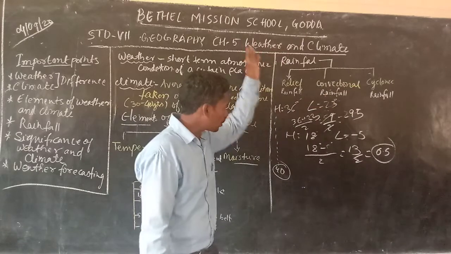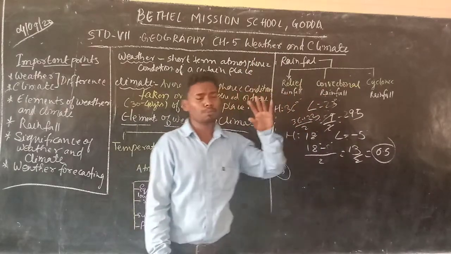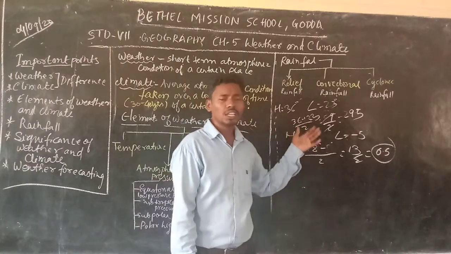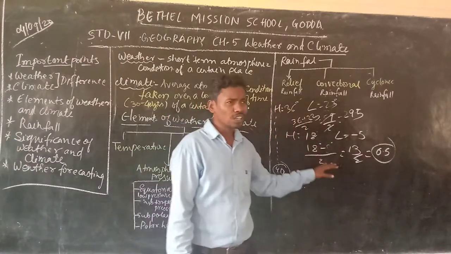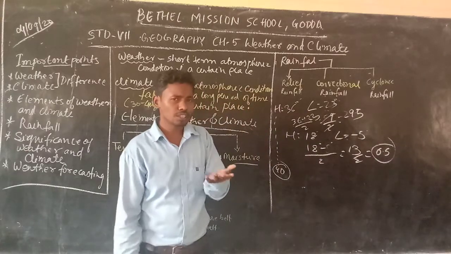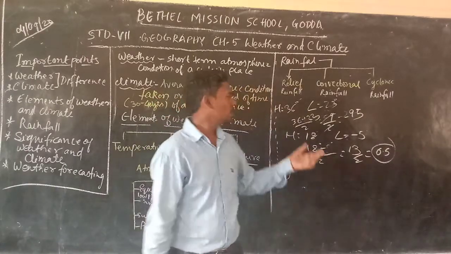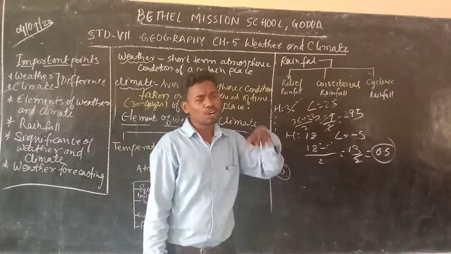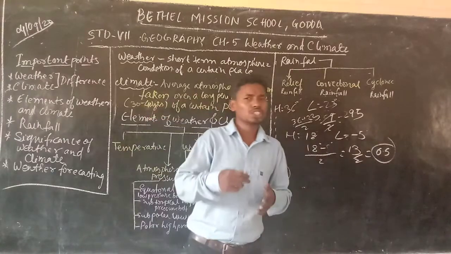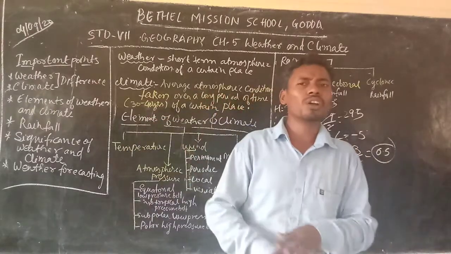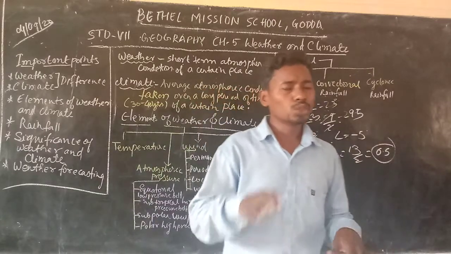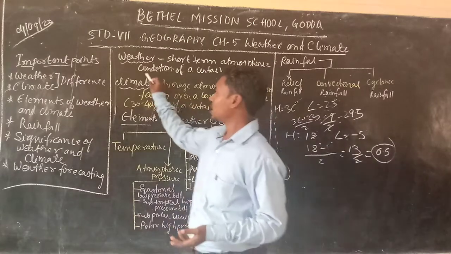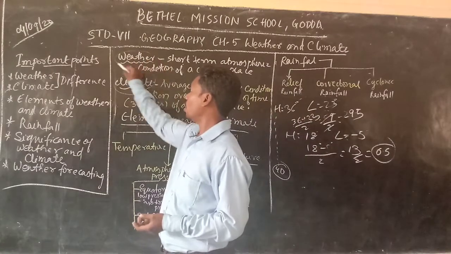But if the same average goes on for a long period of time, maybe for 40 years or 30 years, we can say that the particular place has a hot climate or a cold climate or a moderate climate, or a humid climate. If we do the same with humidity also, we take the average humidity readings over a long time, and we can say that the place is humid, less humid, more humid, or dry. So these are the conditions by which we can understand weather or climate.